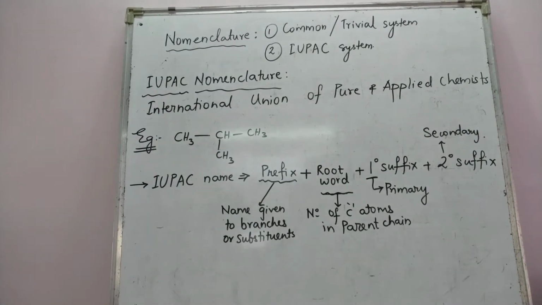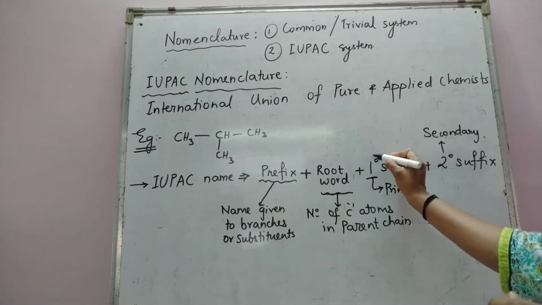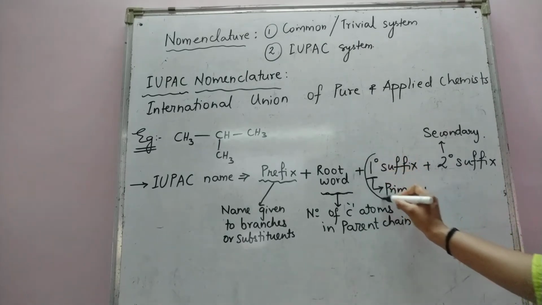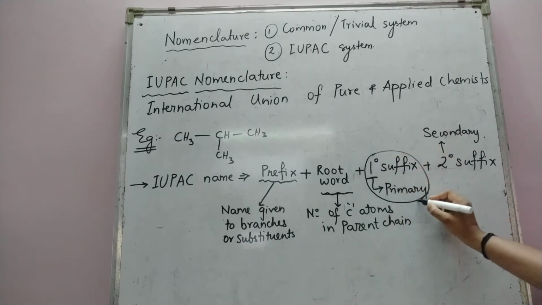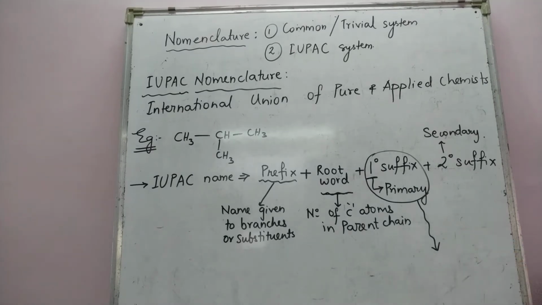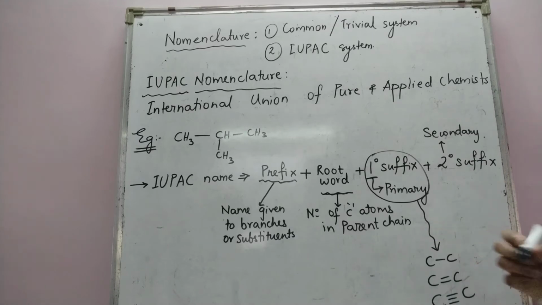Now what is the primary suffix? It will indicate whether you have a carbon-carbon single bond, carbon-carbon double bond or carbon-carbon triple bond in your compound.